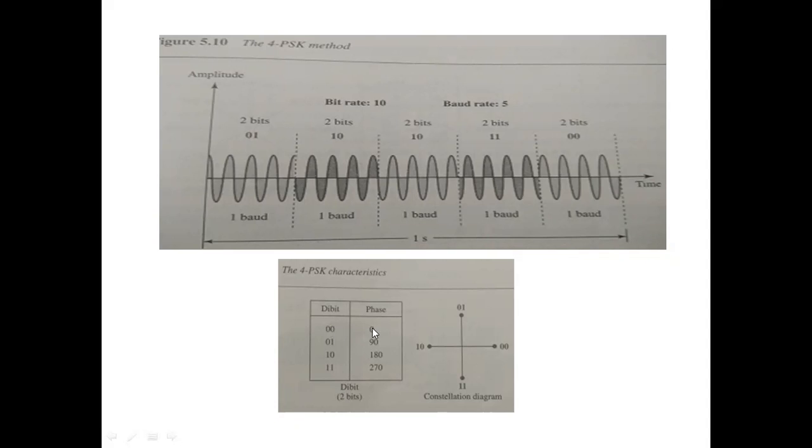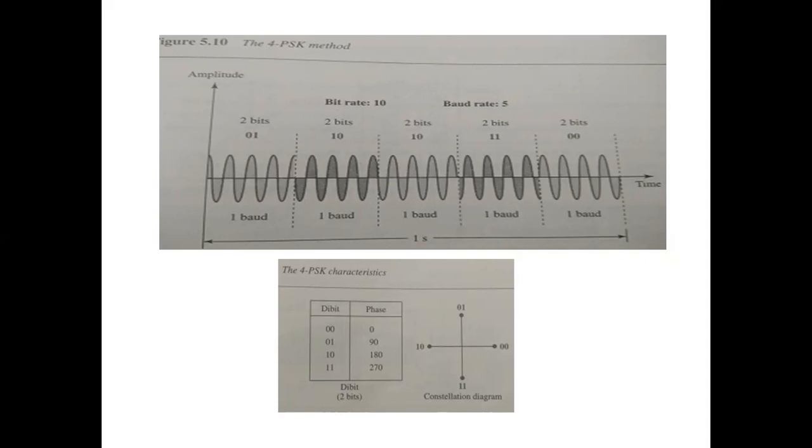So the constellation table is like this: 00 will carry 0-degree phase, 01 will carry 90-degree phase, 10 will carry 180-degree phase, and 11 will carry 270-degree phase. Depending on this table, the constellation diagram is like this, and this is the orientation of phase shift keying in data communication. Quadrature means the coverage of the signal in the various quadrants and how the signal patterns are generated in this constellation.